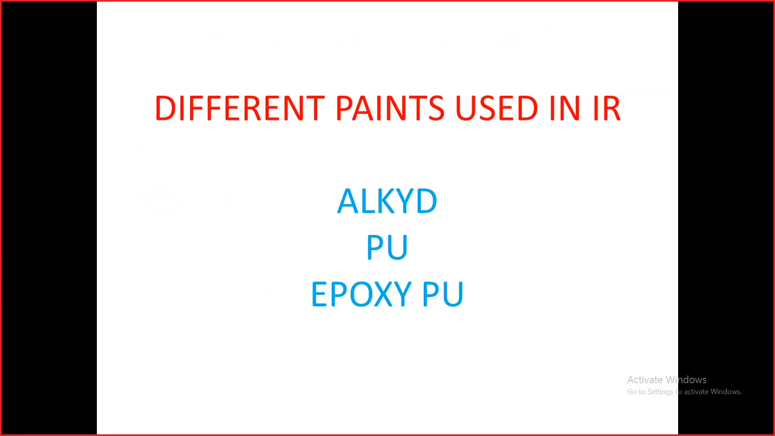Then we will see the different paints used on our rolling stock. The alkyd system we were using has been replaced by the polyurethane paint, and also the epoxy polyurethane paint, epoxy paint. All the new coaches are coming with this polyurethane paint. All the LHB coaches are with the polyurethane paint. We will see the process of PU painting in detail also.